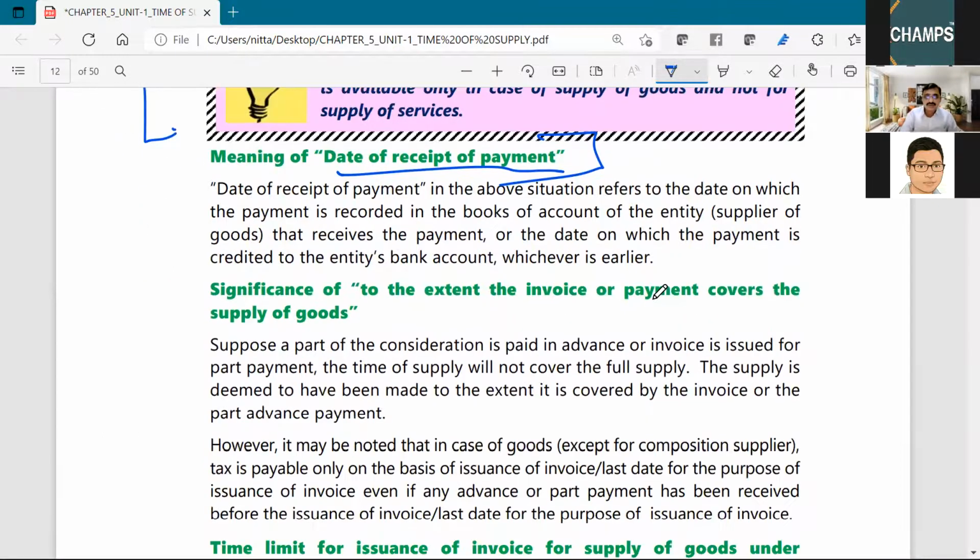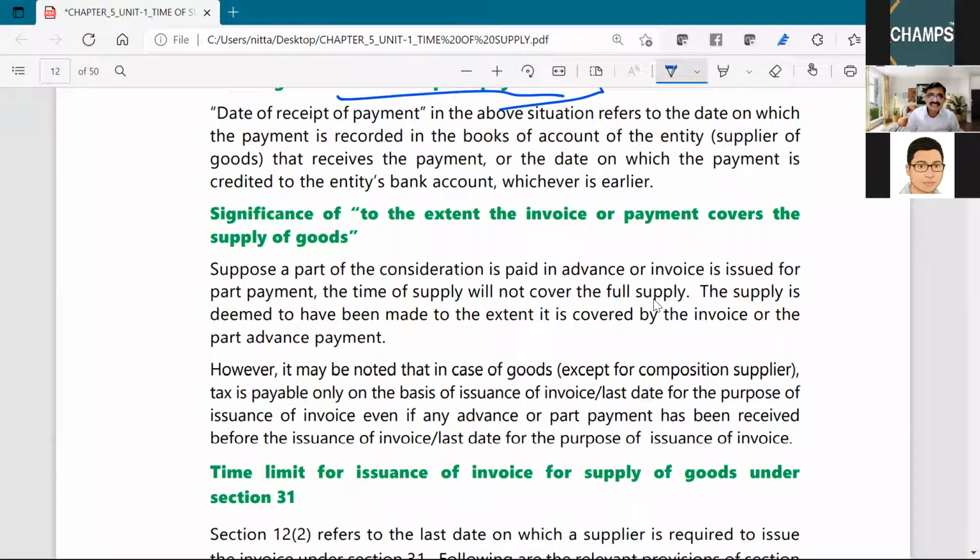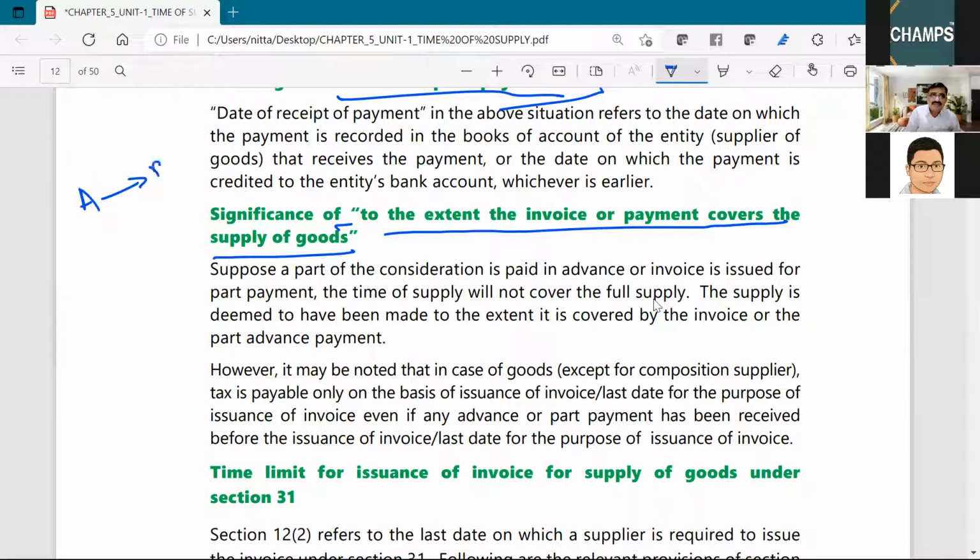Now, significance of 'to the extent the invoice or payment covers the supply of goods'. The example we have already learned: suppose A agreed to supply to B 100 kgs of rice.